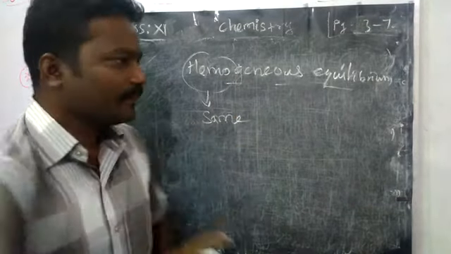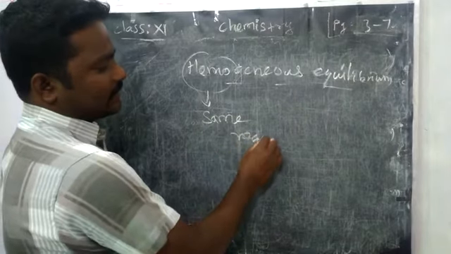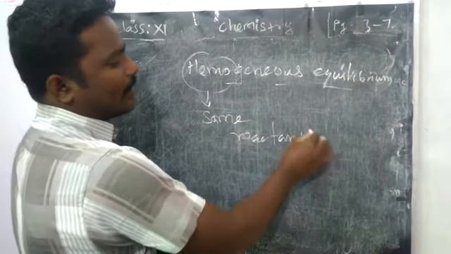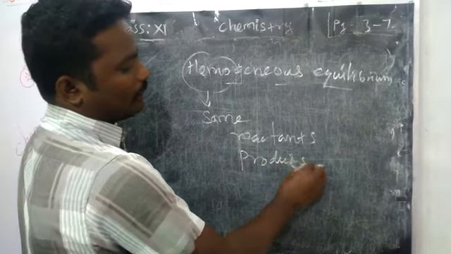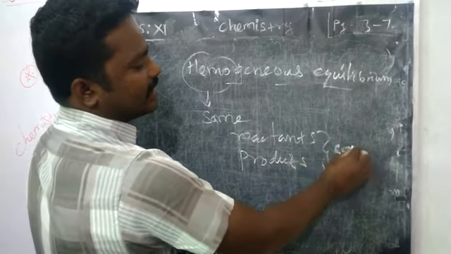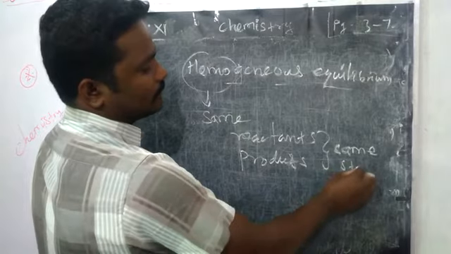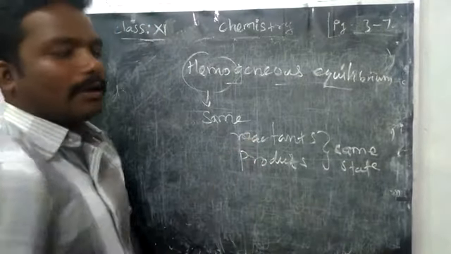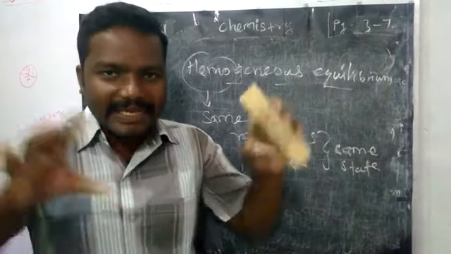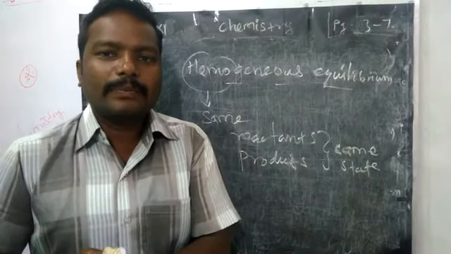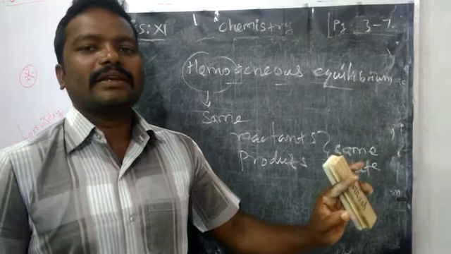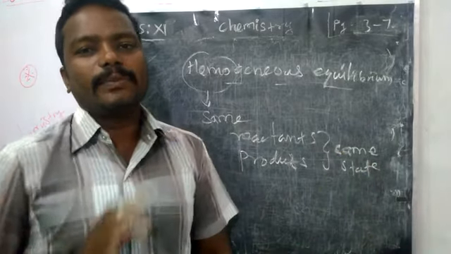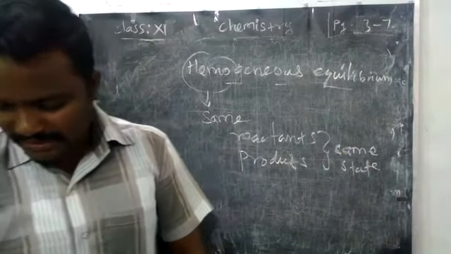When reactants as well as products are in the same physical state, we say it is a homogeneous equilibrium. In an equilibrium reaction, if the reactant is in the gaseous state and the product is also gaseous, that is homogeneous equilibrium. Shall we see the example?